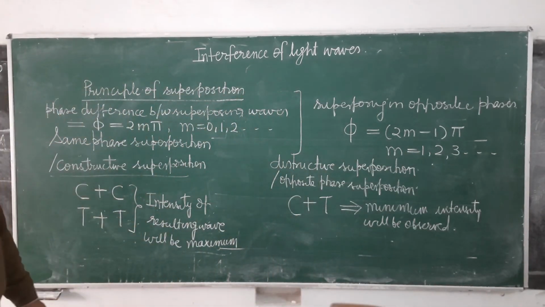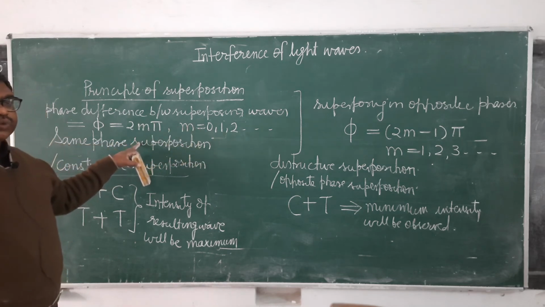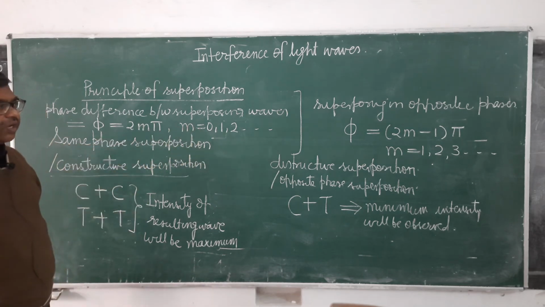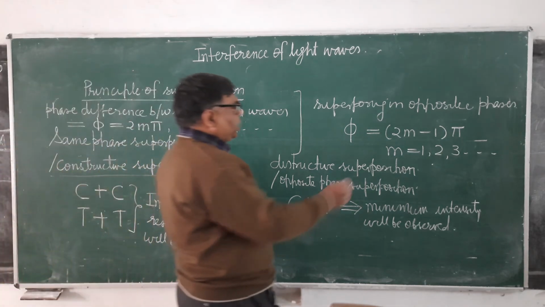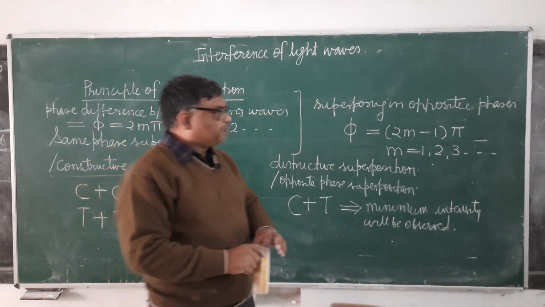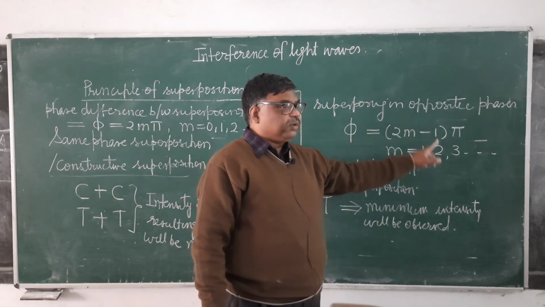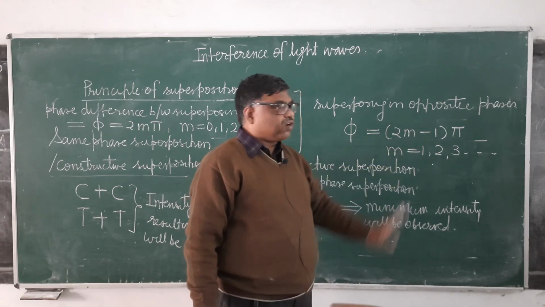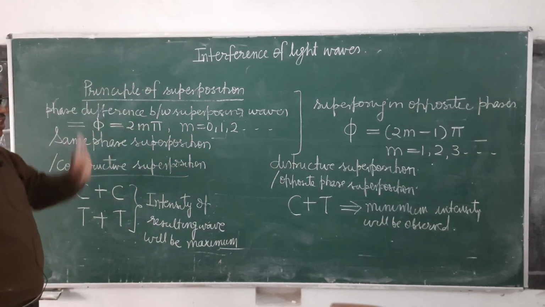It means in the 0 order only there will be constructive superposition. This we will remember. So for destructive superposition, for opposite phase superposition, the phase difference between both the waves should be an odd multiple of pi. It means when you place 1, it becomes pi, 2 becomes 3 pi, 3 becomes 5 pi, like this. It's clear? So this is regarding the phase difference.